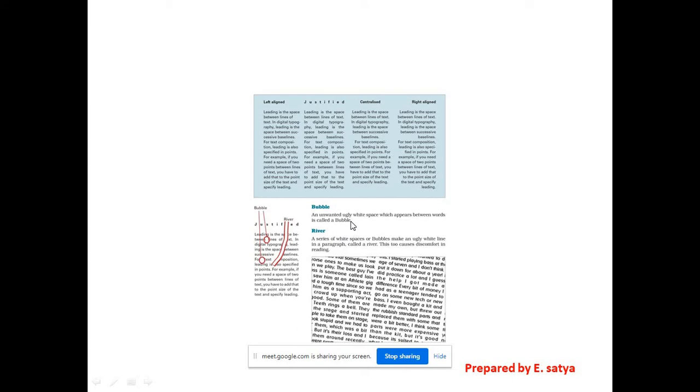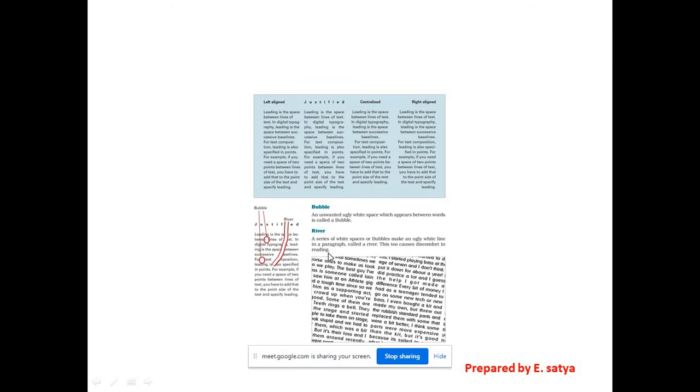So unwanted white space which appears between words is called a bubble. Mostly we find this in justified areas. Suppose in justified alignment, see here the gaps, because the text is justified, adjusted on both sides, right? According to that, the area is justified, so automatically it creates some holes like gaps. See, this is called what? Bubbles. They look like bubbles, right? Unwanted ugly white space which appears between words is called a bubble.